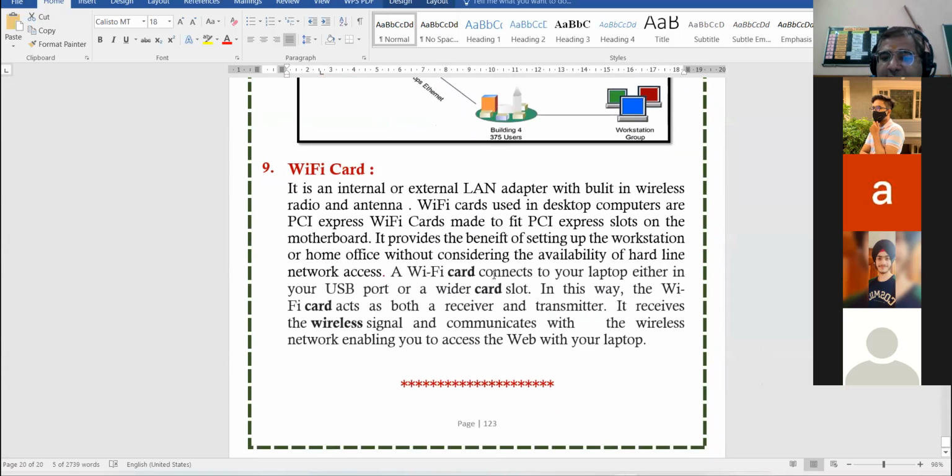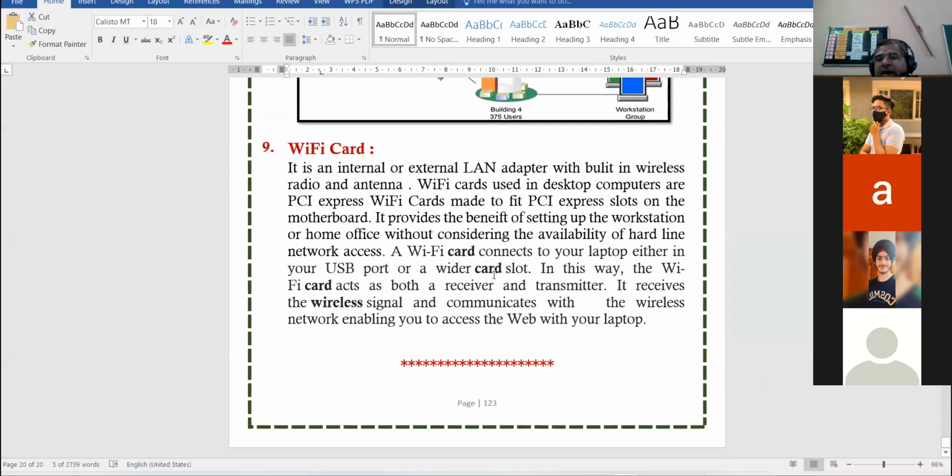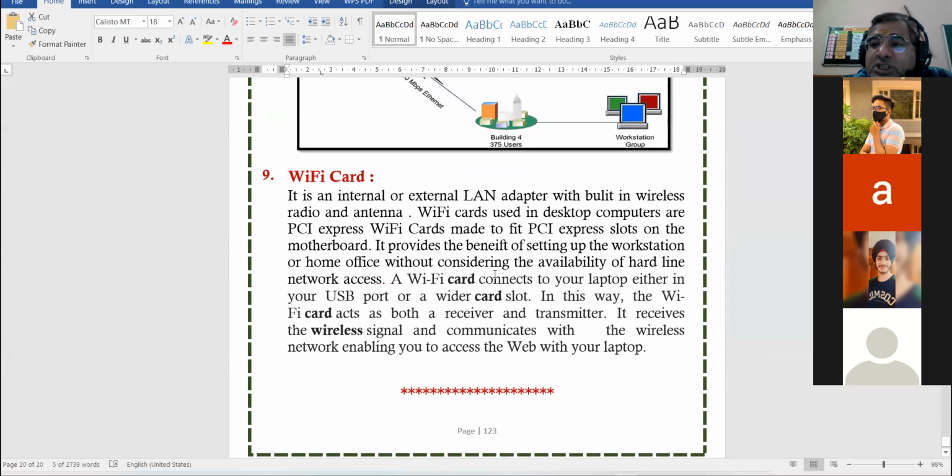Okay, now moving to the Wi-Fi. Okay, generally, as per your knowledge, what is Wi-Fi connection? Yes, please. अब तो सबके घर में लगा हुआ Wi-Fi. How can you define Wi-Fi?